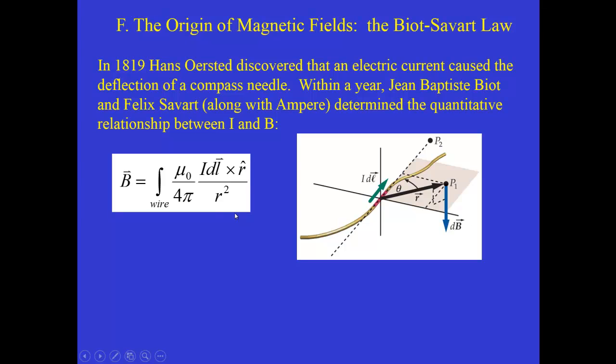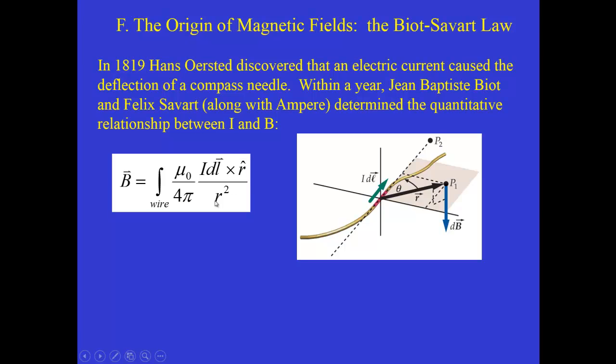The magnitude of the magnetic field produced by the entire wire would be what we get when we integrate this quantity all along the length of the wire. So it's I times dl, and you make the cross product with the r hat unit vector. The unit vector points along the direction of this vector r, but as its name implies, it has length equal to 1. It's a unit length.